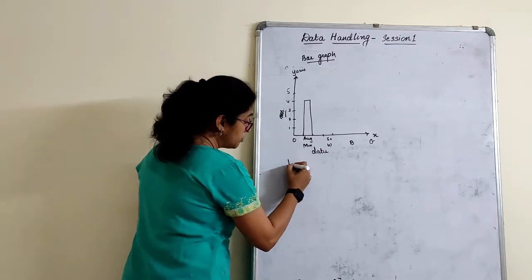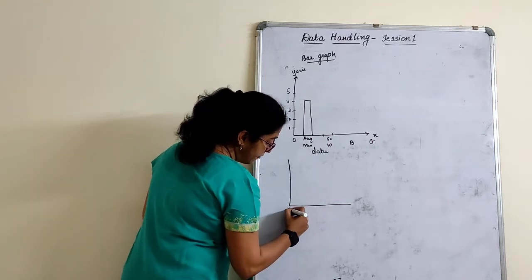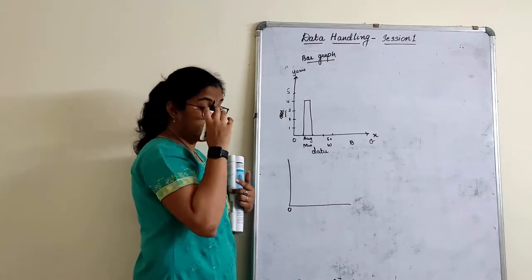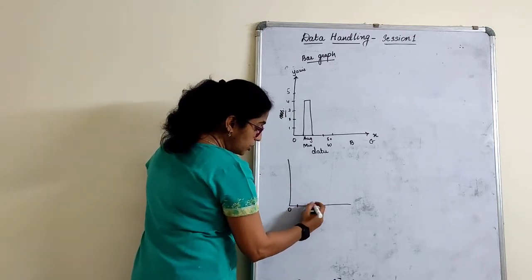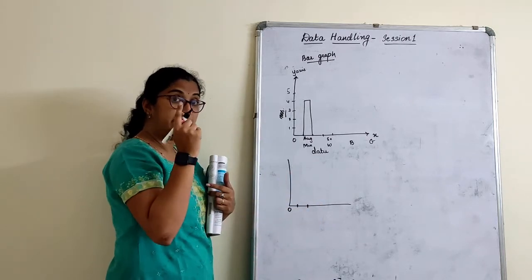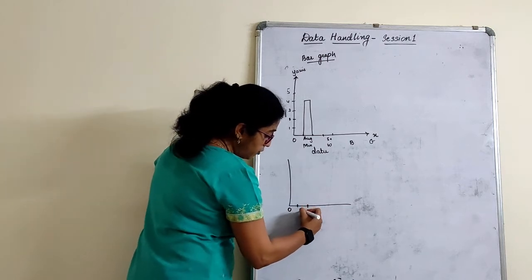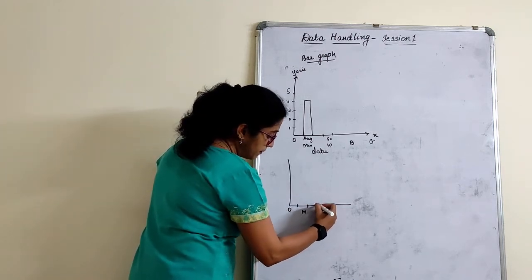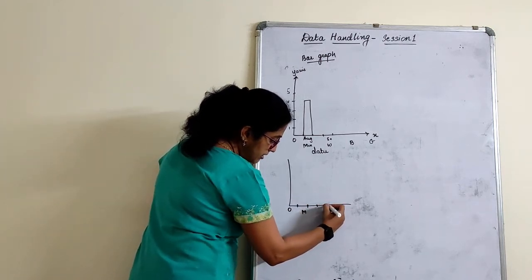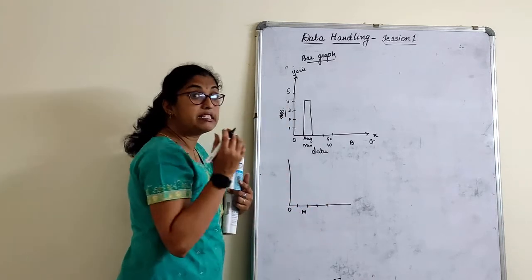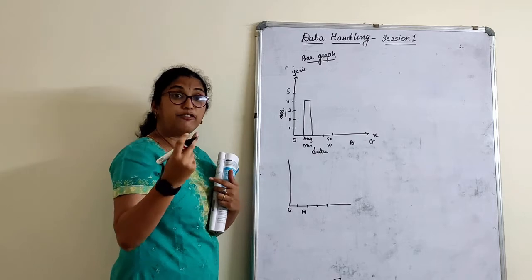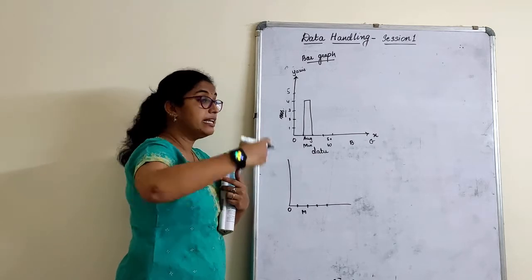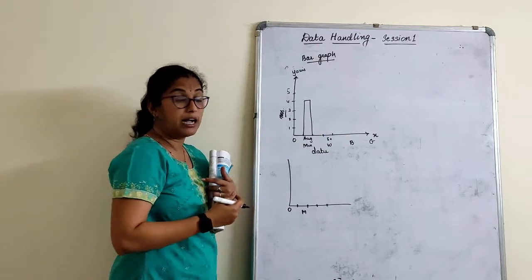Now as I told you, in the graph we have those boxes, right? Each box is a unit. I represent each unit as one piece of information. Let me consider this as men. Then after this one unit, I am leaving 1 unit of space in between. It's up to you, you can leave 2 units. But if you leave 2 units, leave 2 units for the next part also.